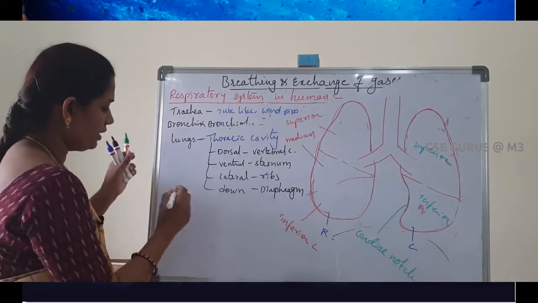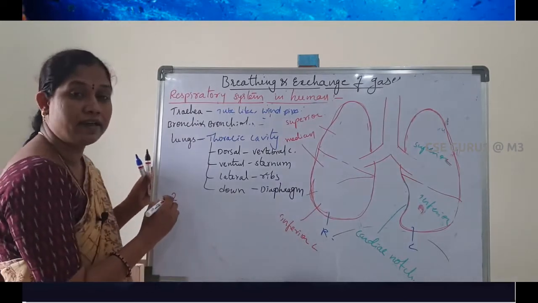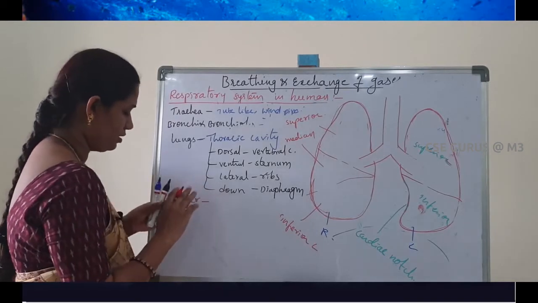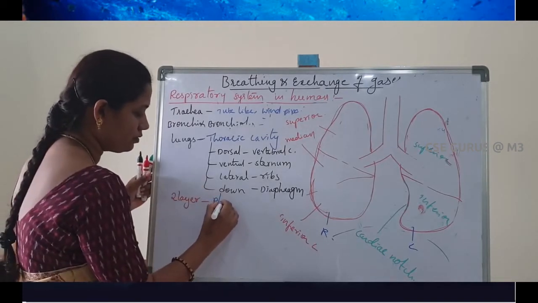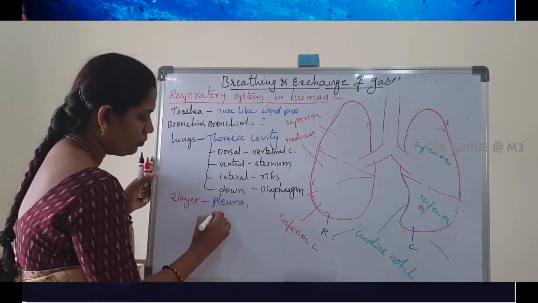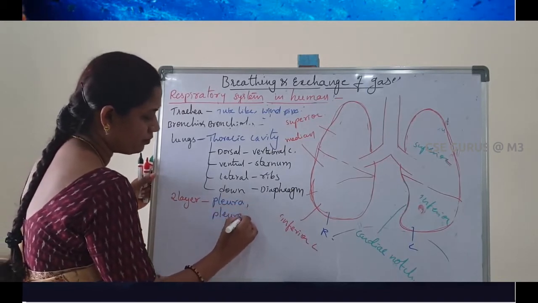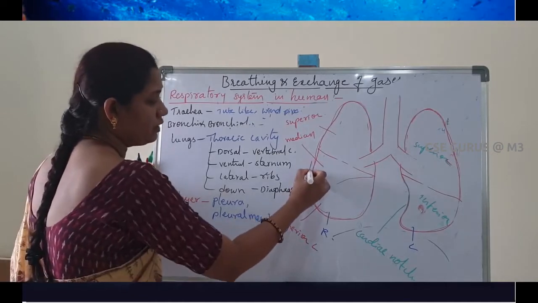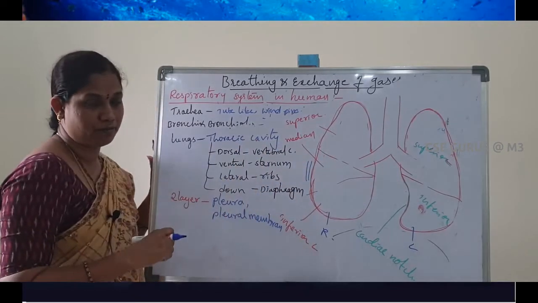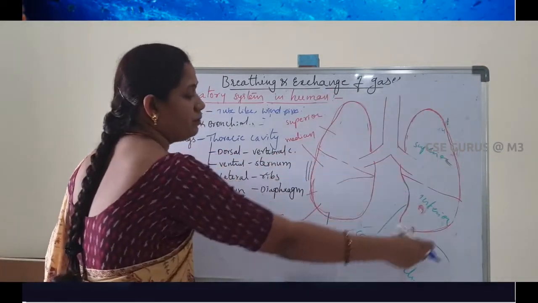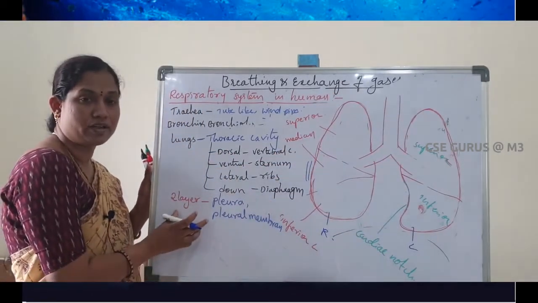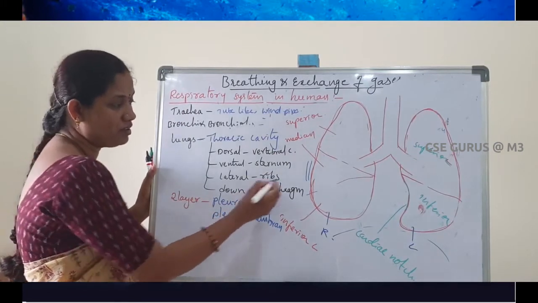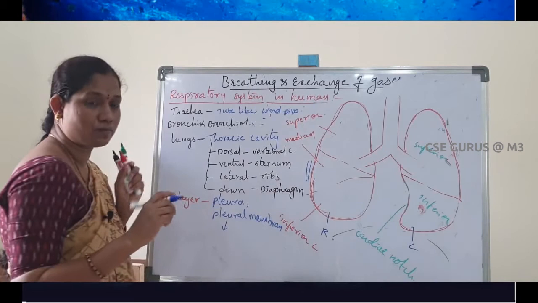Next, the lungs are covered by a double-layered membrane called pleura, or pleural membrane. Both lungs are completely covered by this 2-layer membrane. In between these 2 layers, fluid is present.